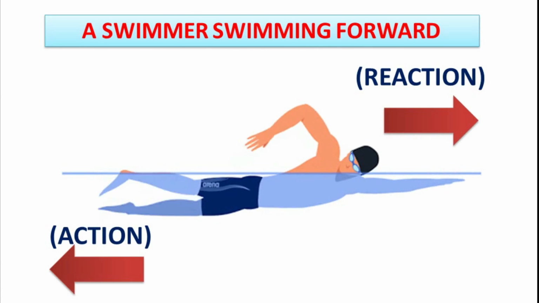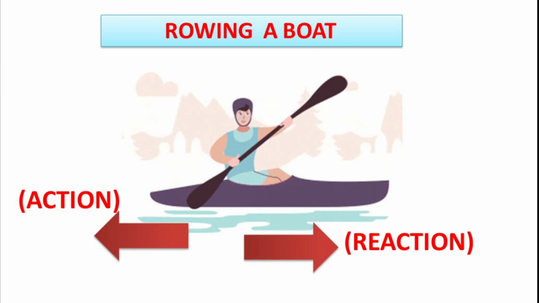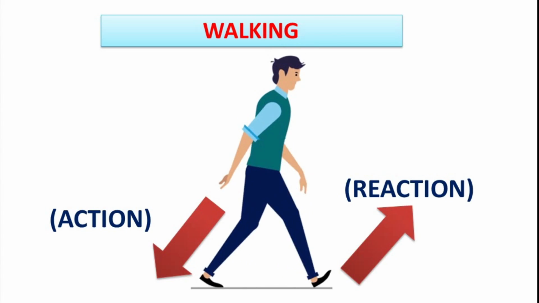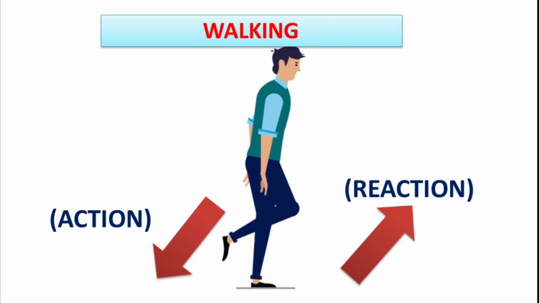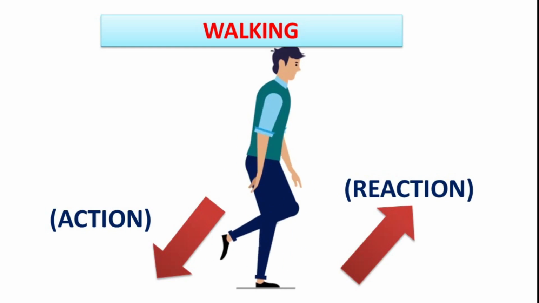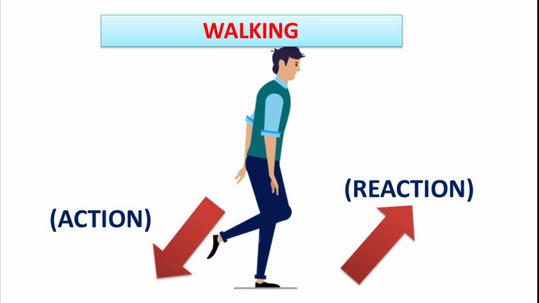Number 3, rowing a boat. Number 4, while you are walking. Likewise, so many examples are there around us. Understand them using Newton's third law and find the action and reaction exerted on them.